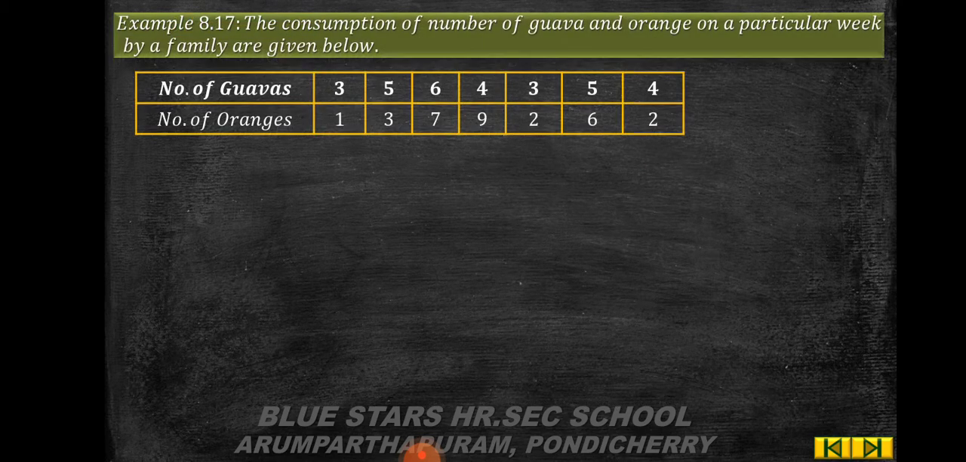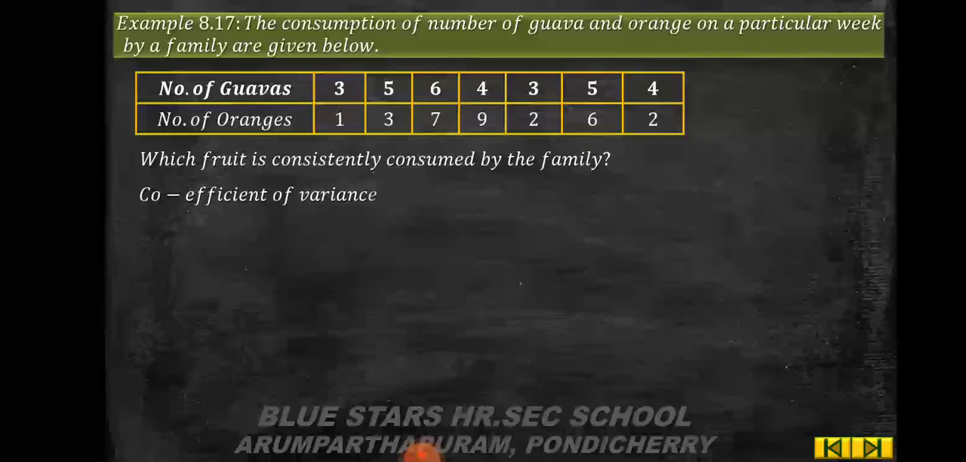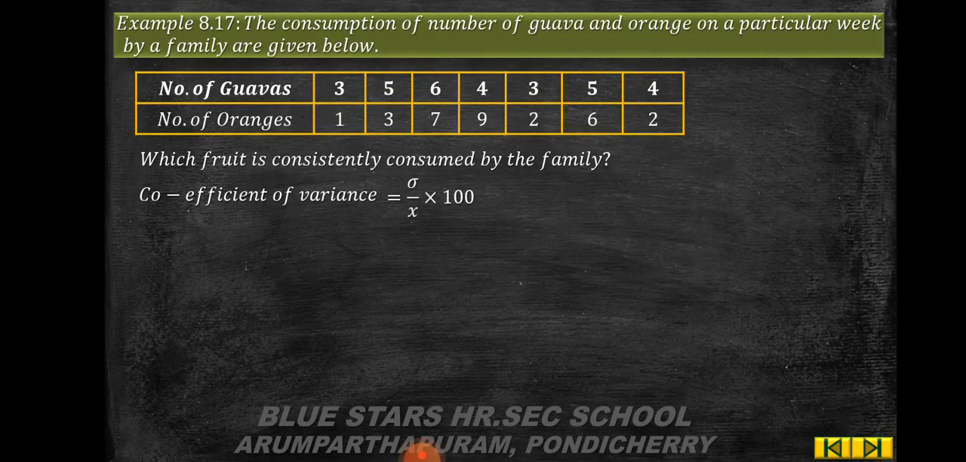Example 8.17. The consumption of number of guavas and oranges in a particular week by a family are given below. So number of guavas: 3, 5, 6, 4, 3, 5, 4. Number of oranges: 1, 3, 7, 9, 2, 6, 2. So which fruit is consistently consumed by the family? Coefficient of variation is equal to sigma by x bar into 100.